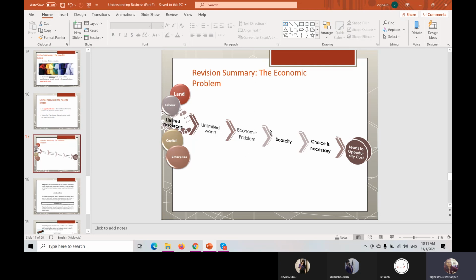Once the economic problem happens, it will cause scarcity. When scarcity happens, we have to take a choice. We have to choose which product is going to satisfy us and which one won't. So we call it an opportunity cost.